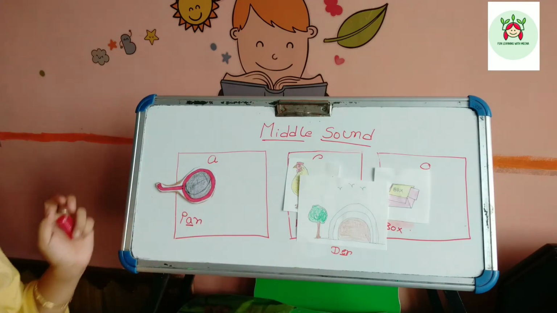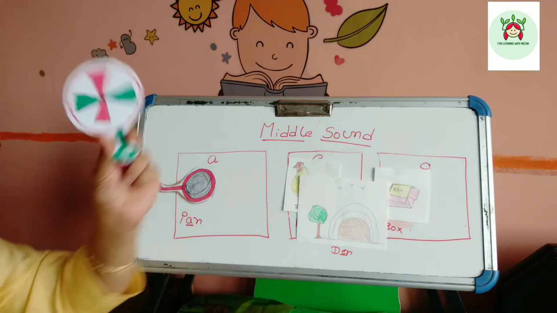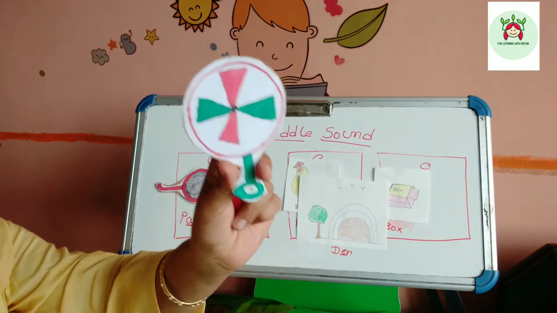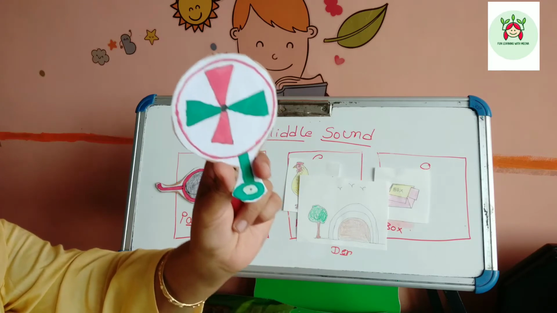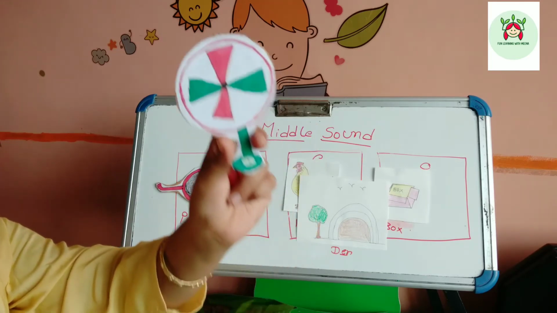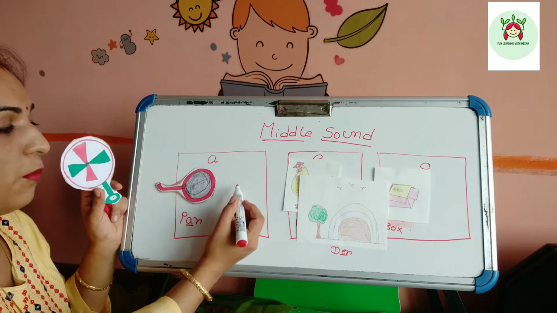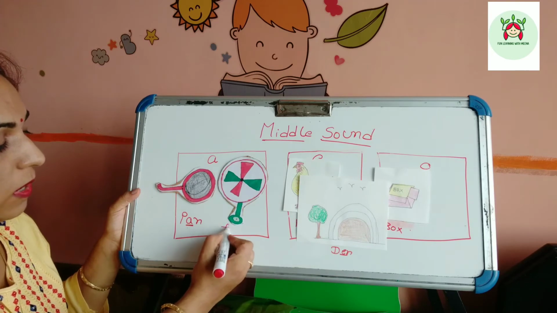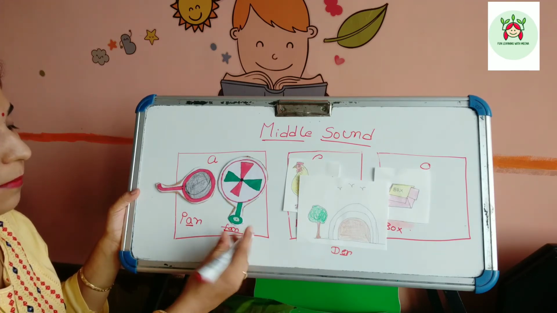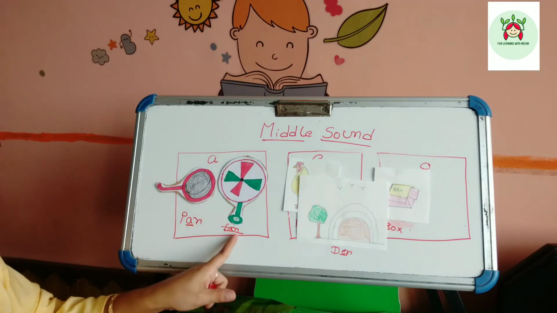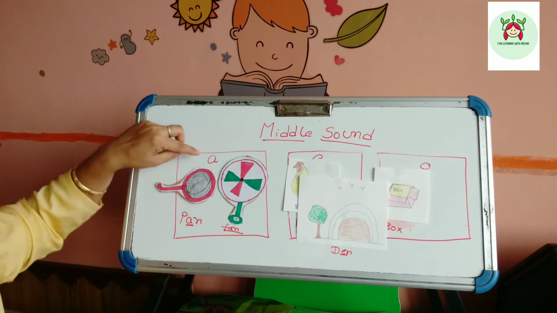Okay. Next picture is this. What is this? This is a fan. Fan. So it will go to the column of sound A. Fan. Middle sound is A. In pan and fan, the middle sound is A.